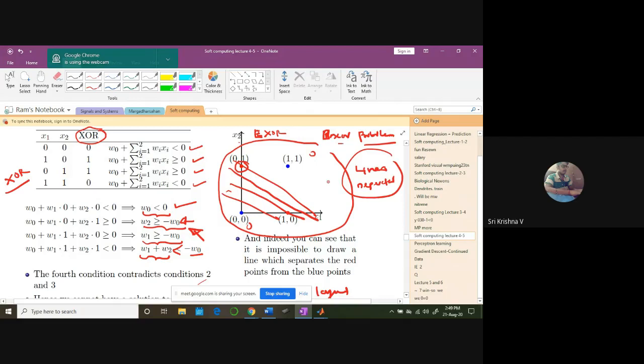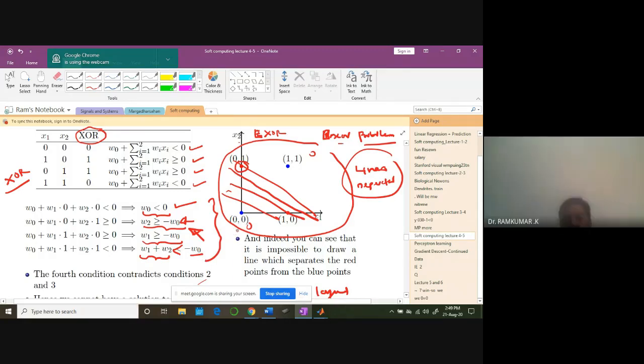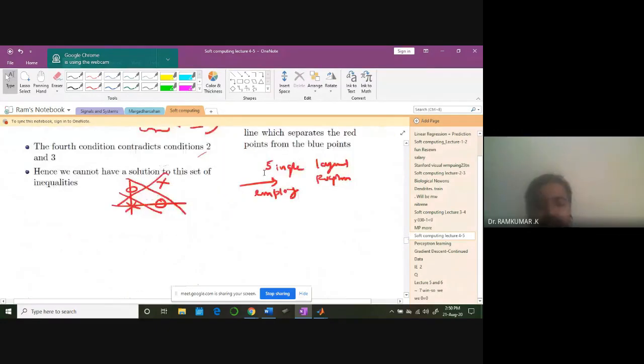So in XOR condition, we can't just segregate with one line. That's a good question. One line you cannot separate this data. You cannot classify linearly with XOR gate. Linear separability is a problem. It's not linearly separable. Data points cannot be linearly separated. That is the idea. So we would like to solve this problem in a different way.